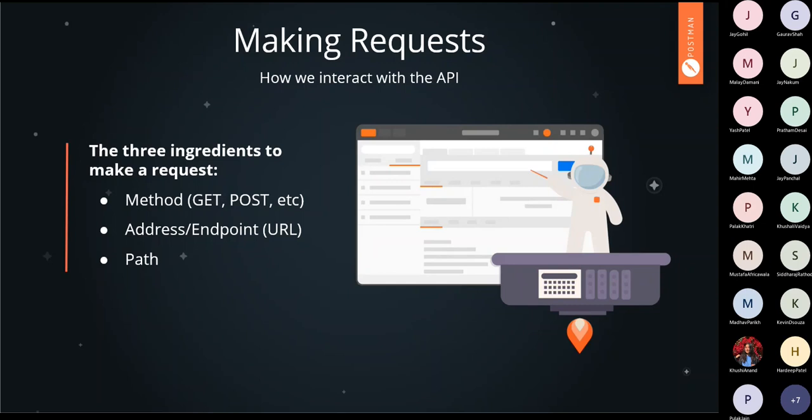Now, to understand the request in a better way, let's break it into three different subtopics.